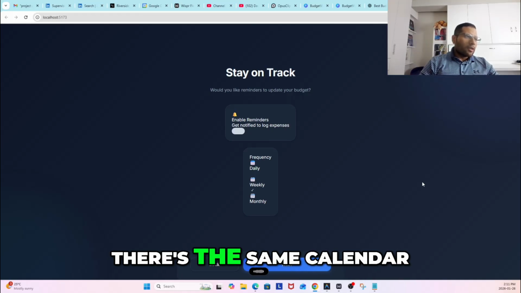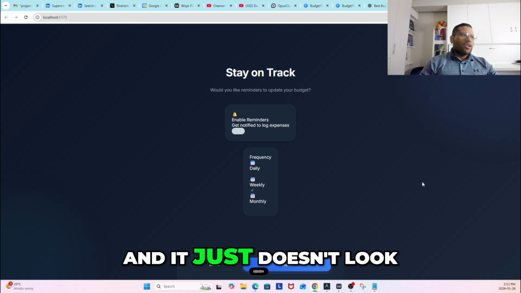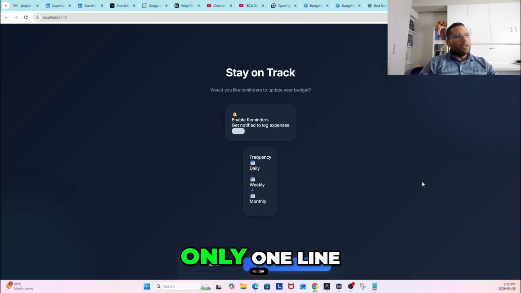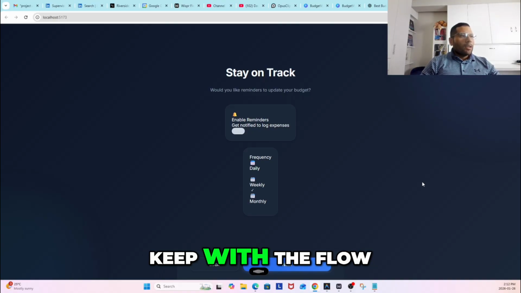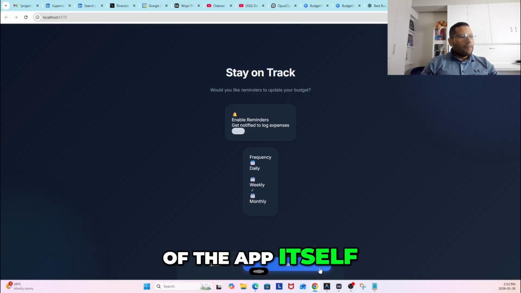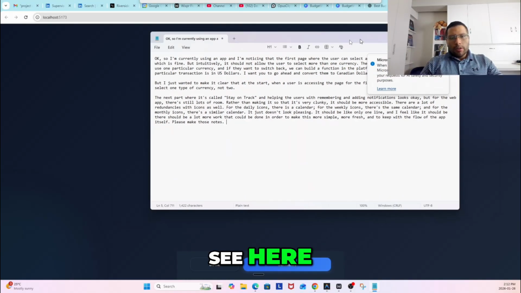For the daily icons, there's a calendar. For the weekly icons, there's the same calendar. And for the monthly icons, there's a similar calendar. And it just doesn't look pleasing. It should be only one line. And I feel like there should be a lot more work that could be done in order to make this more simple, more fresh, to keep with the flow of the app itself. Please make those notes. I'll shift that.